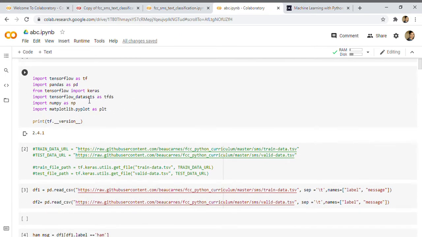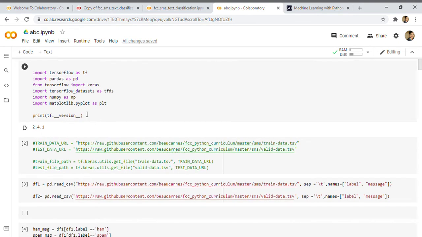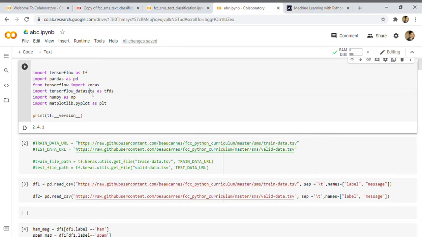I have imported whatever the requirement was, like TensorFlow, Pandas, Keras, and datasets from TFDS. TensorFlow Datasets has various datasets available, so you can use them to learn during your studies. These are very good datasets, and everything is labeled well enough, so you don't have to worry about that.